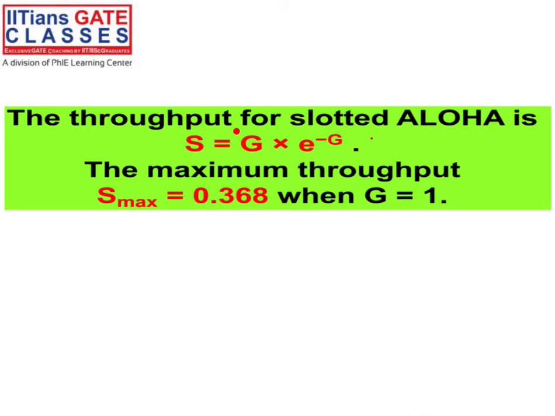So 36.8% is the throughput, meaning that this number of frames will reach the destination without suffering from the collision. It's double that of pure Aloha. That is the meaning, right?